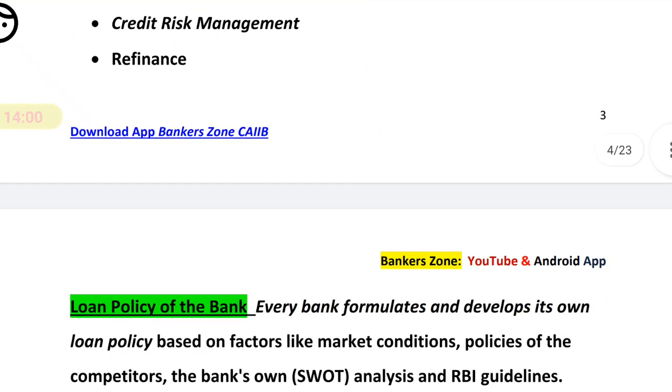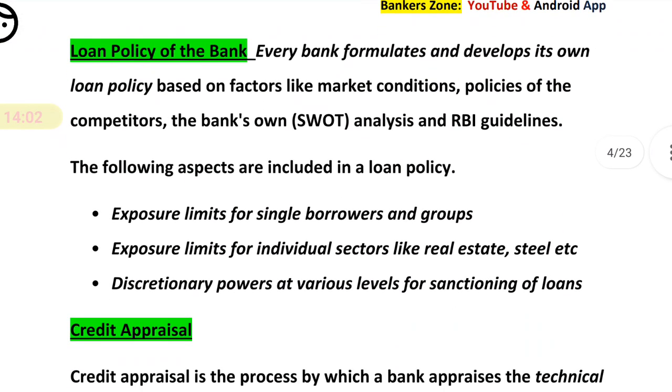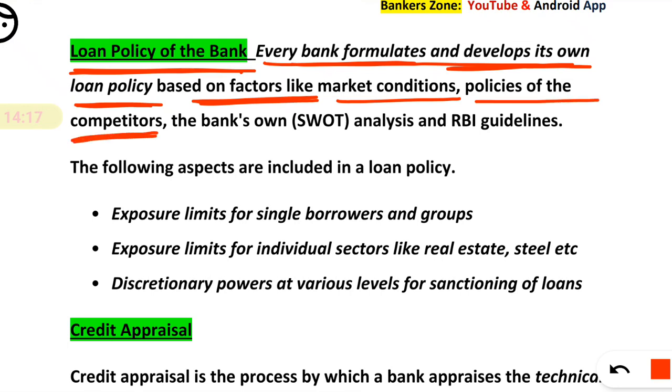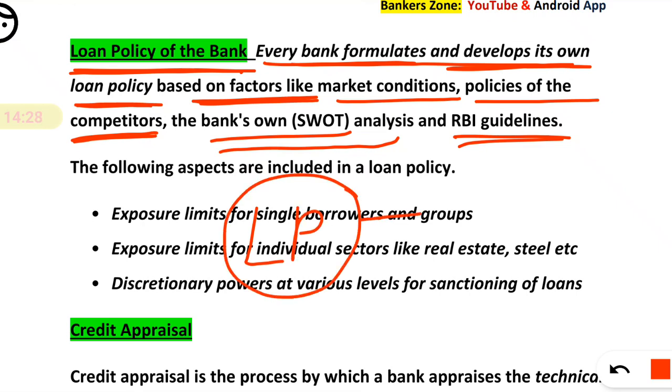Okay, so loan policy of the bank. First, see, loan policy of the bank. Every bank formulates and develops its own loan policy based on factors like market condition, policies of the competitors, bank's own SWOT analysis and RBI guidelines. So first just remember that every bank has its own loan policy.